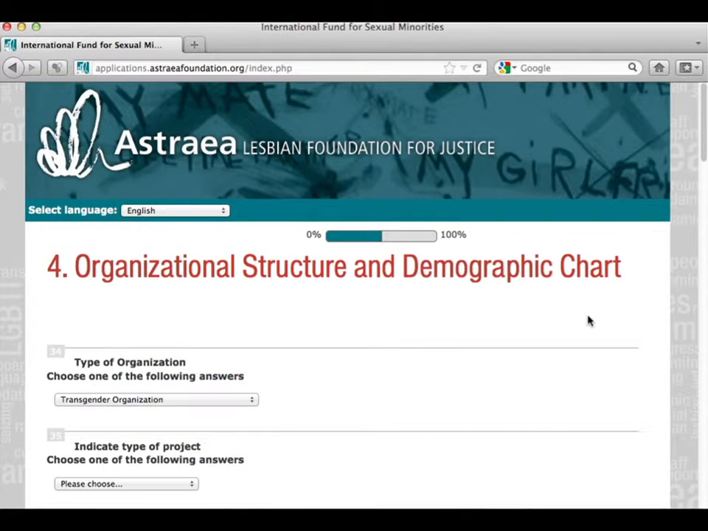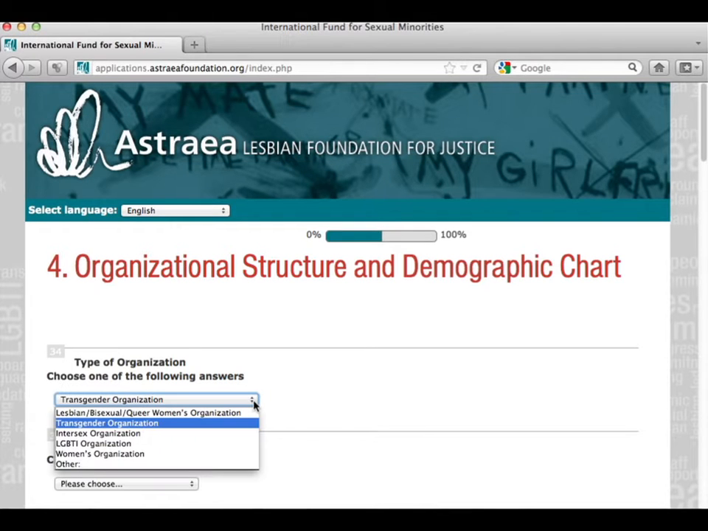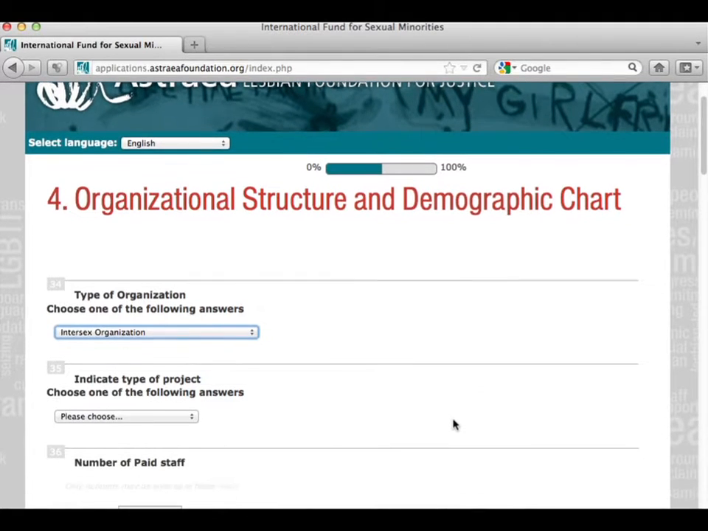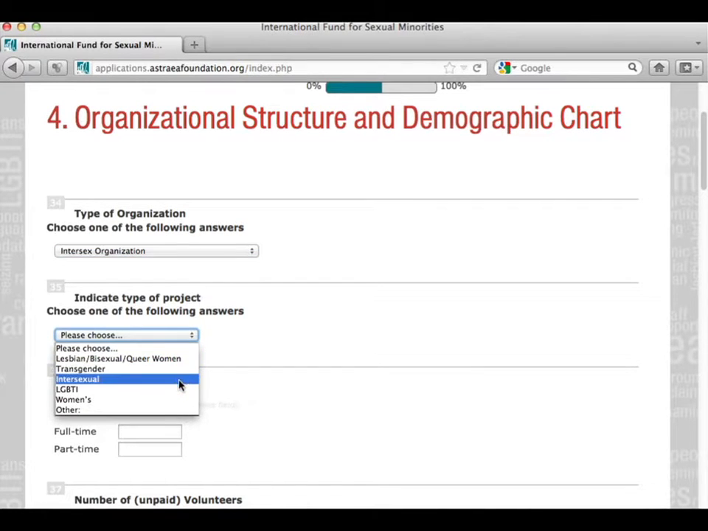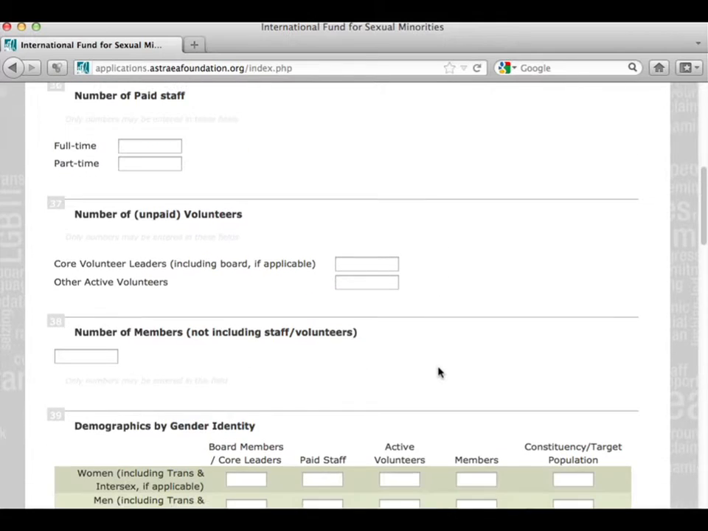Page number 4 is titled Organizational Structure and Demographic Chart. Please indicate the type of organization and type of project if it applies. Under number of paid staff, question number 36, please indicate the number of people in your organization who get paid to work full-time or part-time.